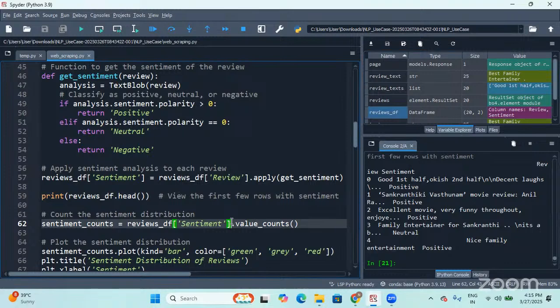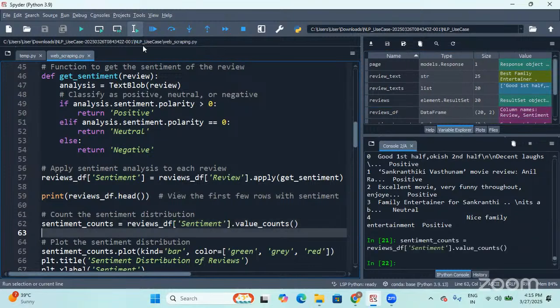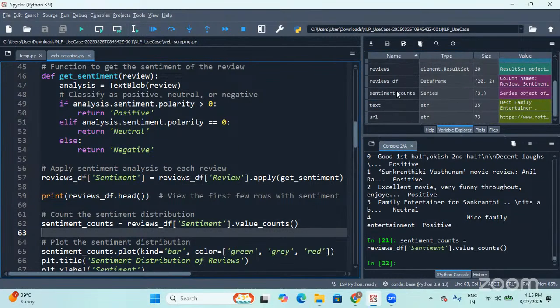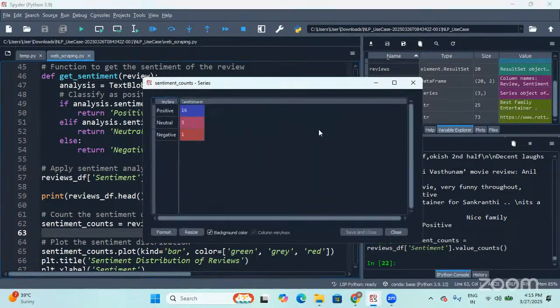How many unique values do we have under the sentiment column? Under the sentiment column, we have three unique values. They are positive, neutral, and negative. So value_counts will return the count of each individual sentiment. Let me also execute. I'm done. It is stored in sentiment_counts. So this is the count.